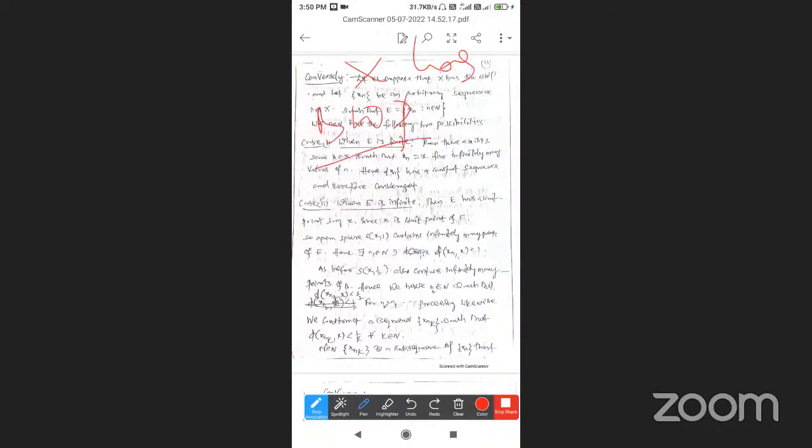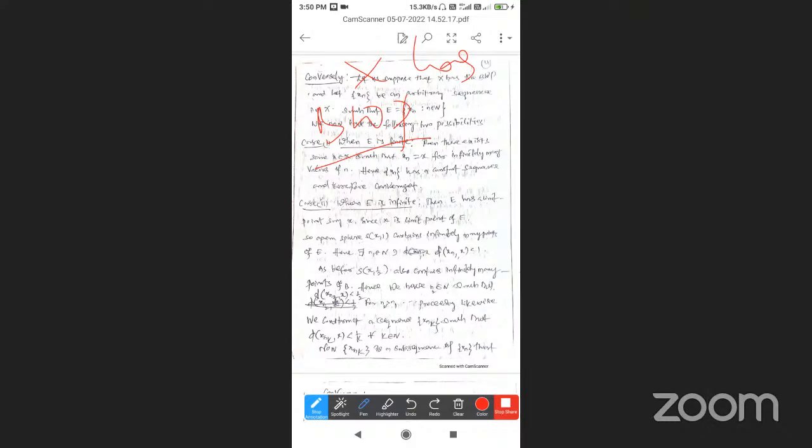What is the Bolzano-Weierstrass property? Every infinite subset of X has a limit point in X. That is called the Bolzano-Weierstrass property. So now we take X to have the Bolzano-Weierstrass property.